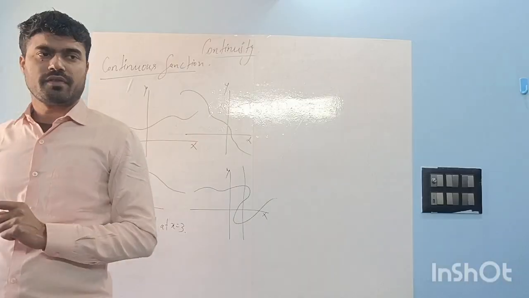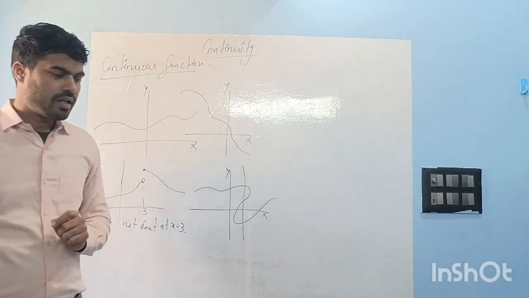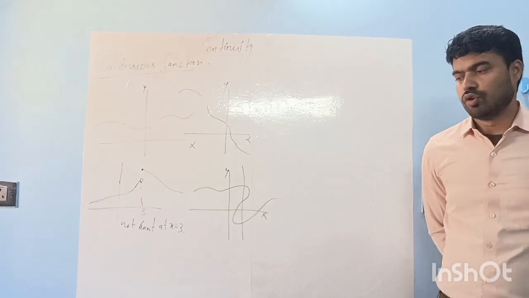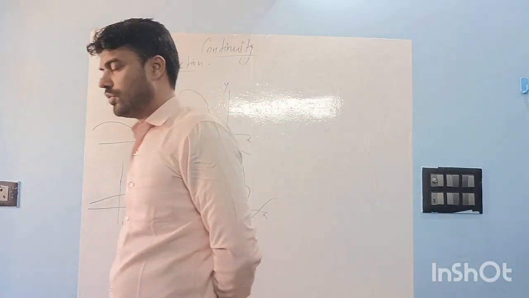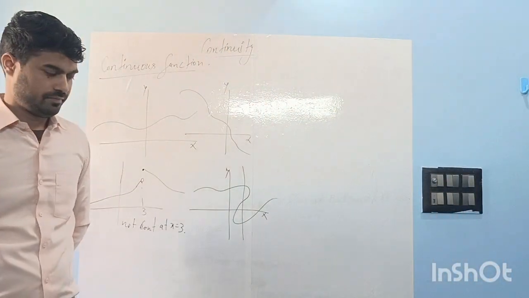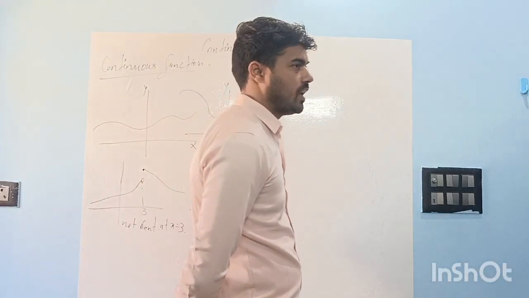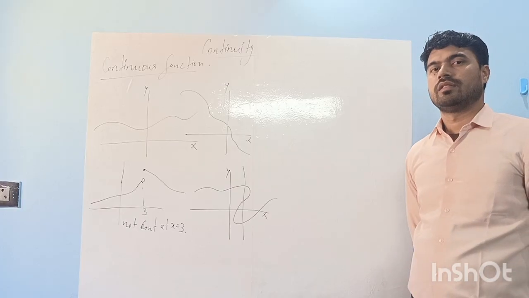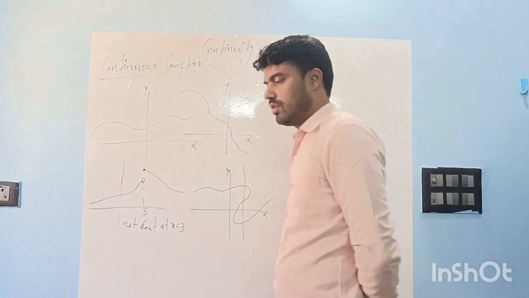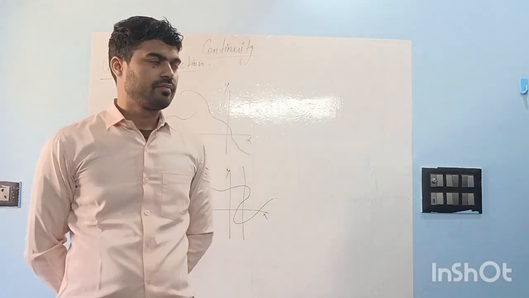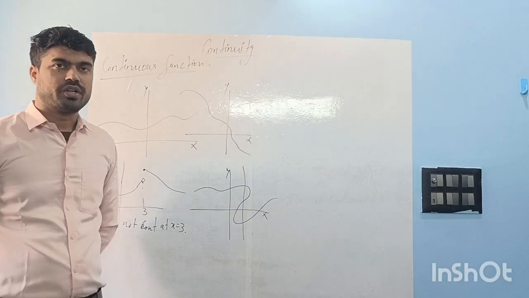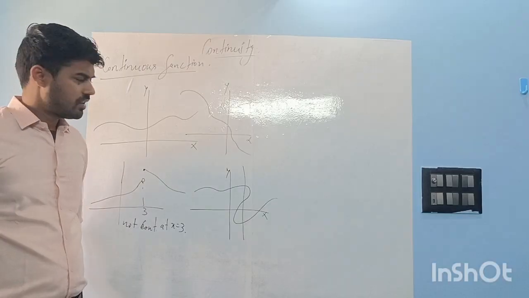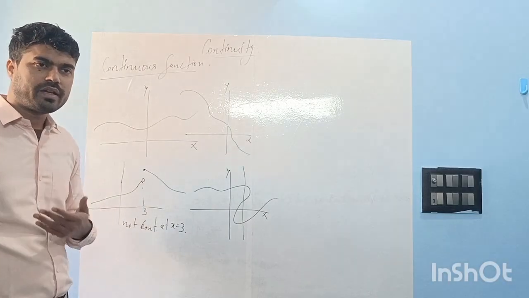If we can draw the graph of a function in one go, without lifting the pen, then this function will be called a continuous function, right?